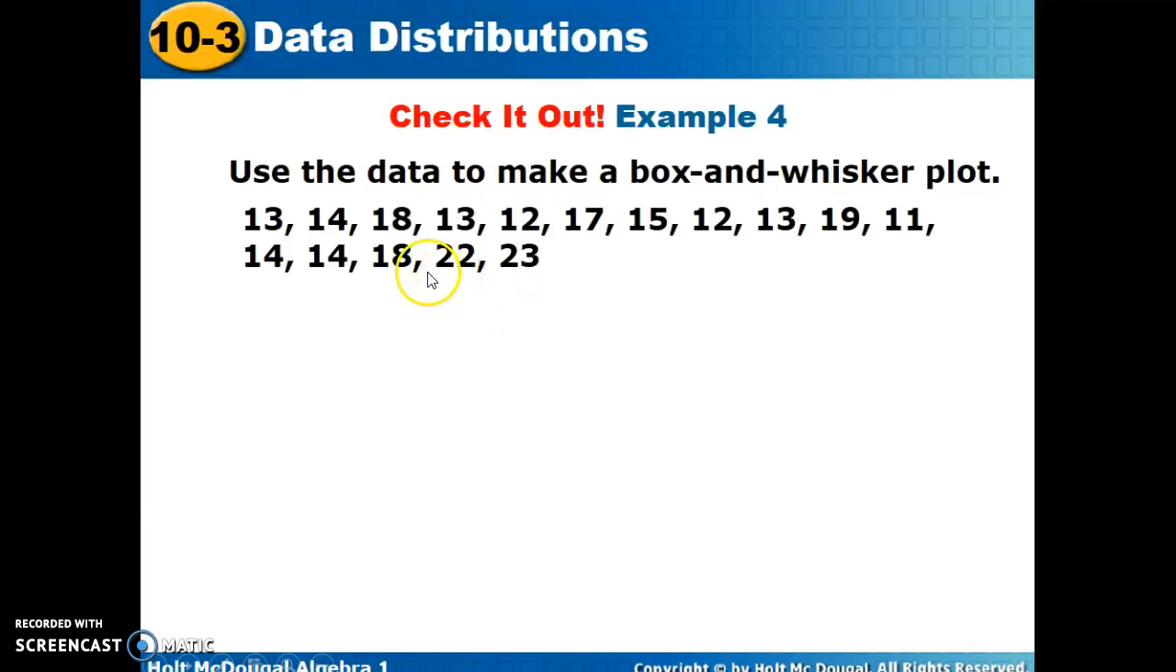So you guys create your box and whiskers with this set of data. It's example 4. And let's see what you get when you come back.